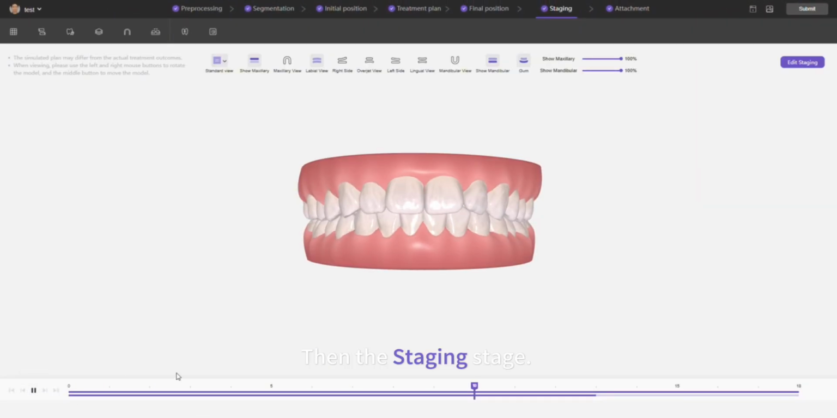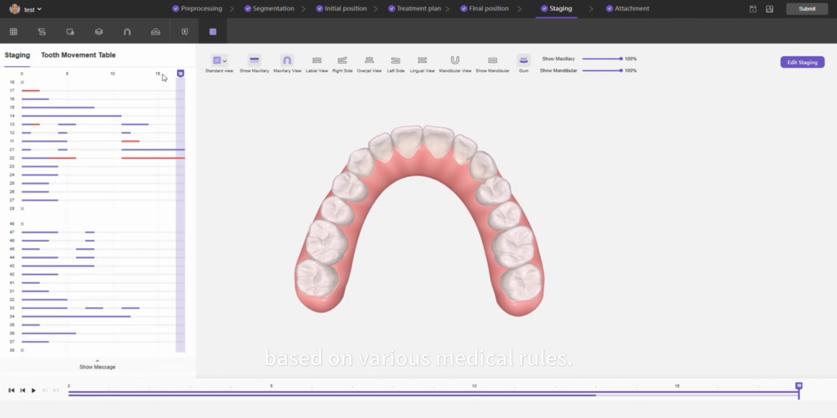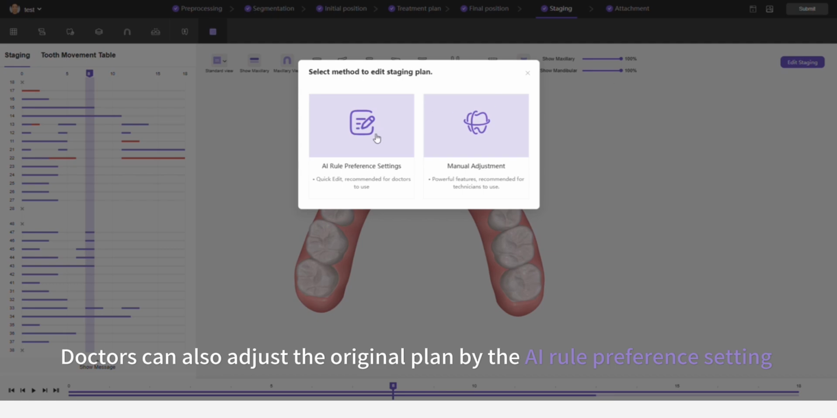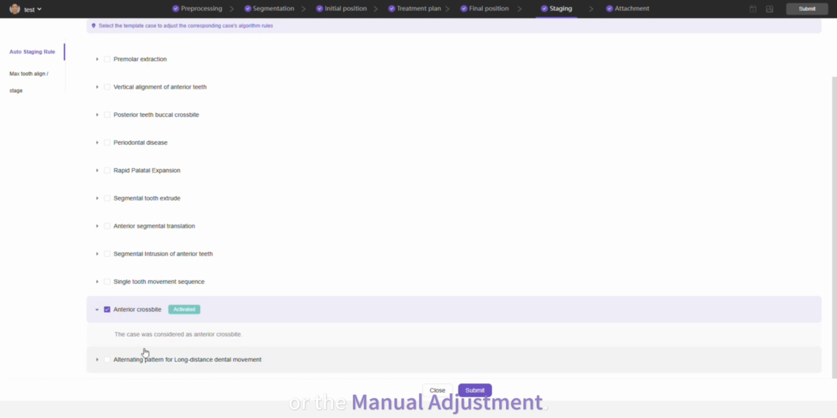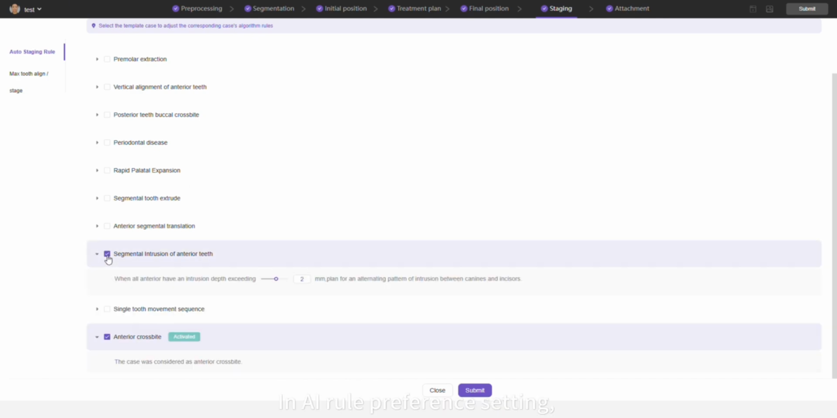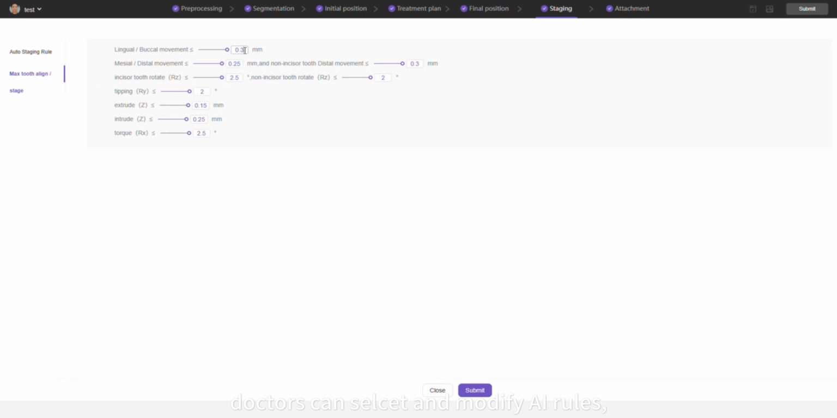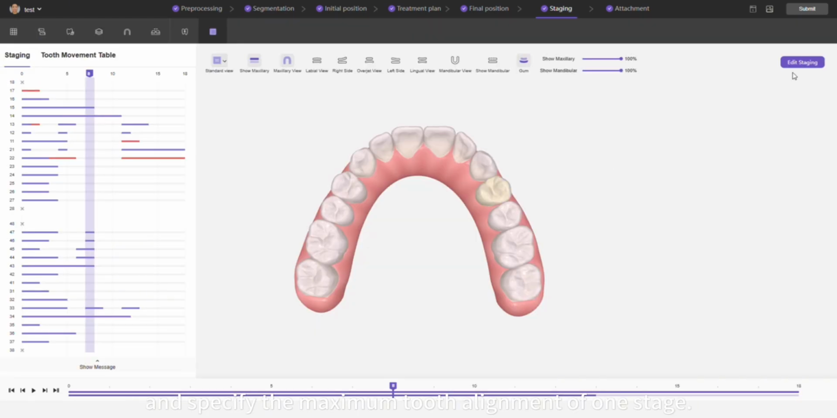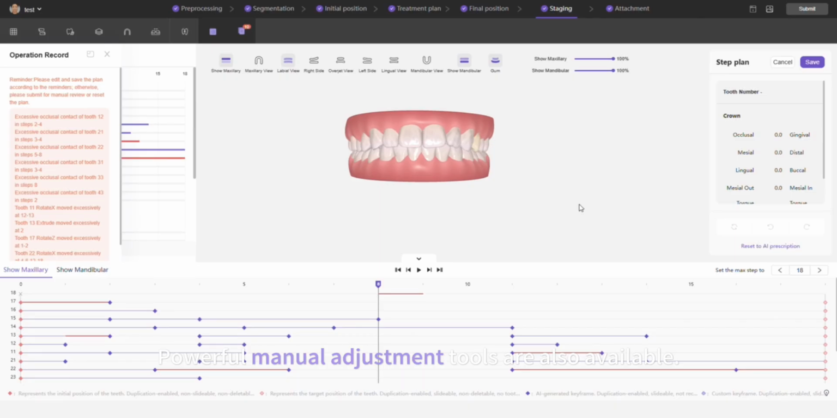Then the staging stage. AI automatically generates the staging treatment plan based on various medical rules. Doctors can also adjust the original plan by the AI rule preference setting or the manual adjustment. In AI rule preference setting, doctors can set and modify AI rules and specify the maximum tooth alignment of one stage. Powerful manual adjustment tools are also available.